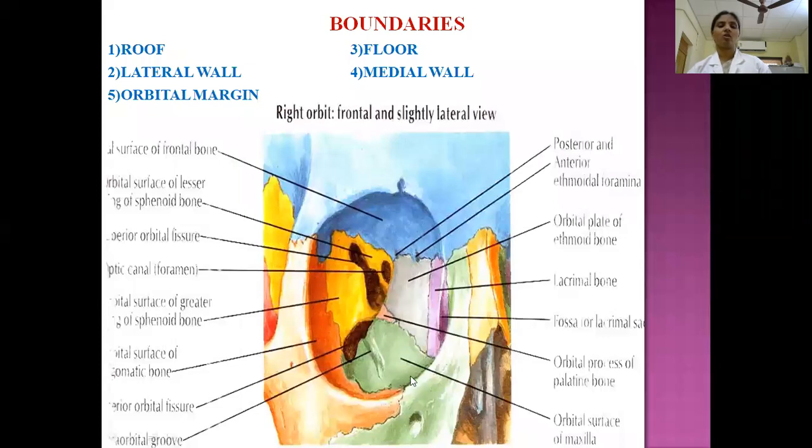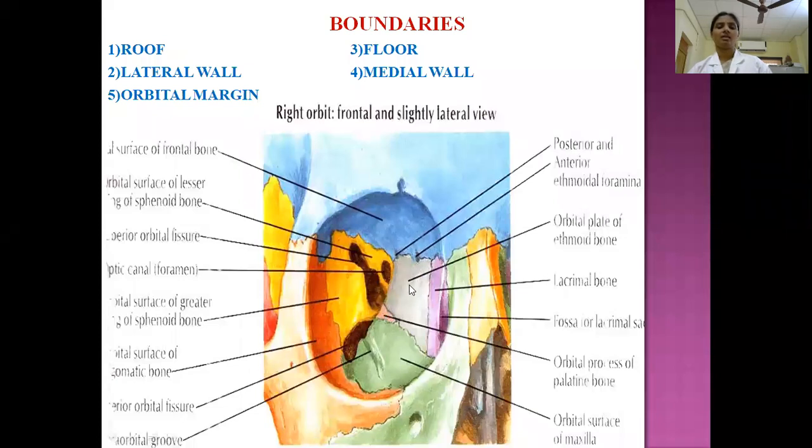Then the floor of the orbit. The floor of the orbit is mainly formed by the maxilla bone, the orbital surface of the maxilla, and the zygomatic bone. Then the medial wall is formed, from posterior to anterior, by the body of the sphenoid bone. Then this is a small bony part derived from the palatine bone, the orbital process of the palatine bone.